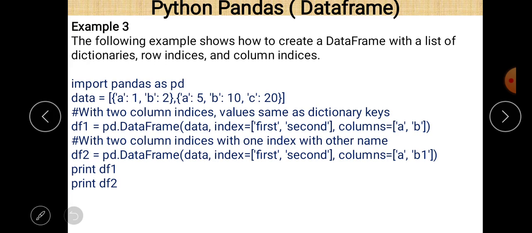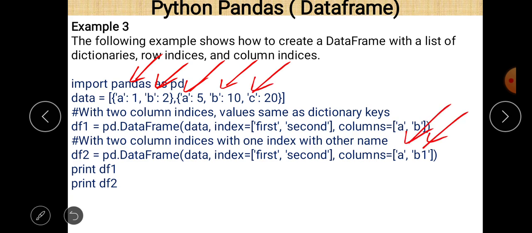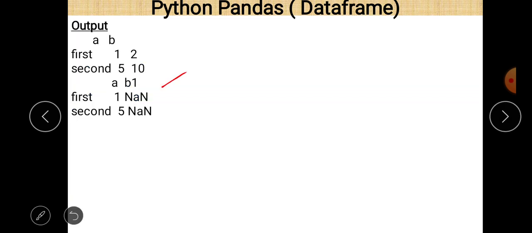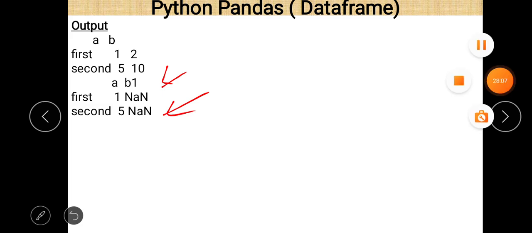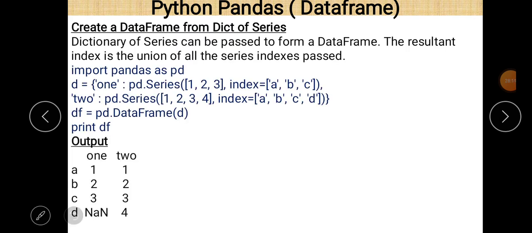So always remember that whatever the names of the keys given in the dictionary, those are the names of the columns also. If it is not so, then NaN will appear, as in this case. And this is our last example.